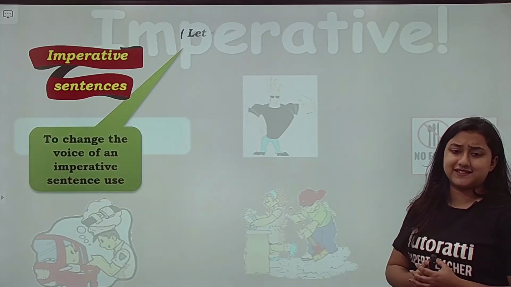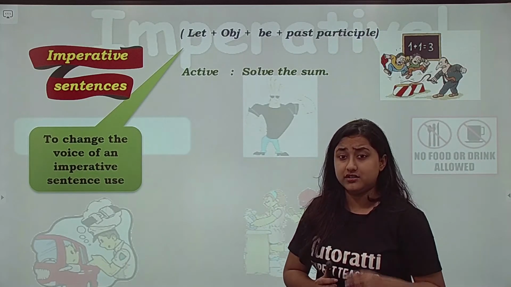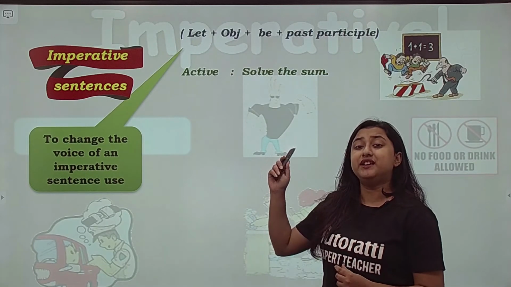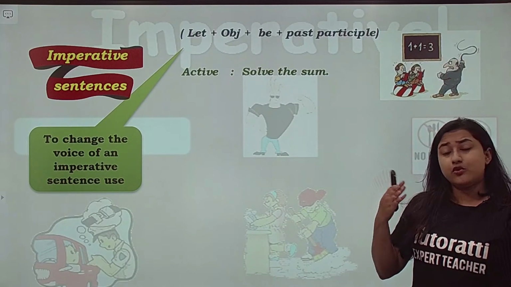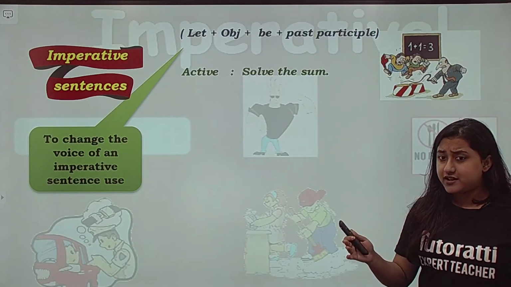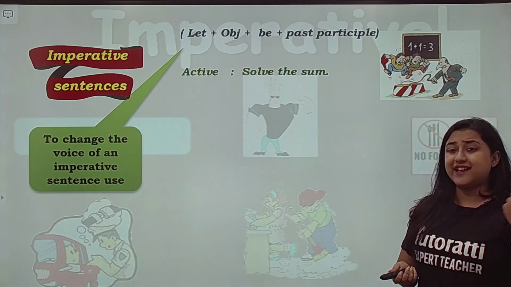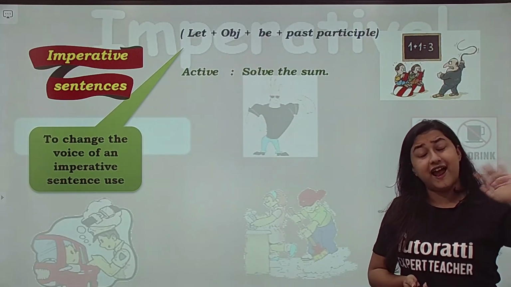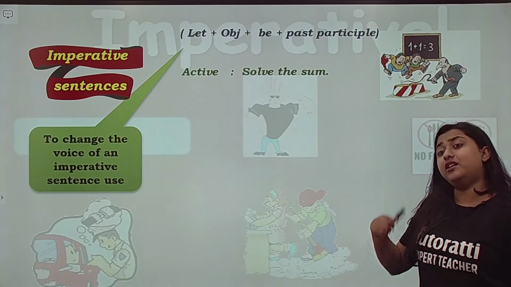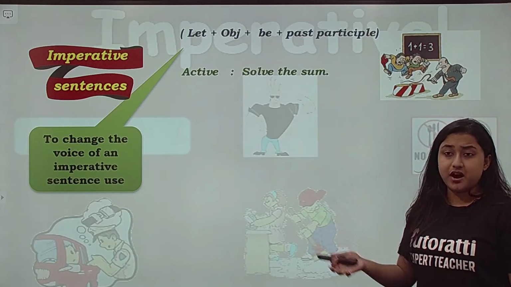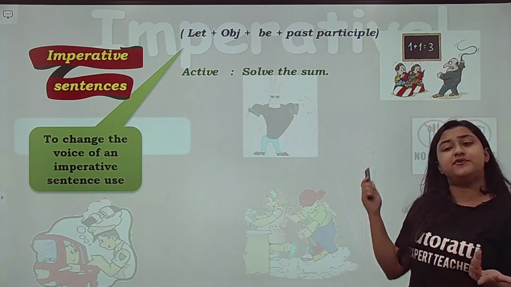So let's look at an example. Solve the sum. Alright, so this is an order, solve the sum. We are directly beginning with the verb. Alright, so what was our rule? Swap the subject and the object. अब इसमें तो सब्जेक्ट है ही नहीं, so which one will be swapped now? So we cannot use that traditional rule, right? That rule is only for traditional sentences, conventional form. Now, if it is an imperative sentence, if it is an order, command, request or advice, now this is an order, solve the sum. Subject है ही नहीं तो आप swap कैसे कर सकते हो?